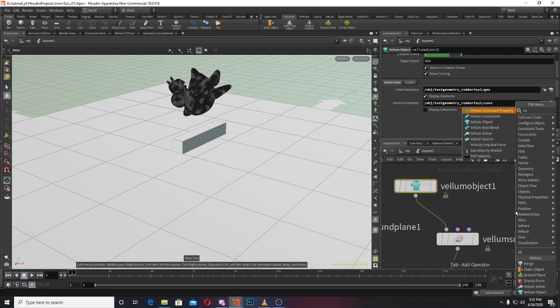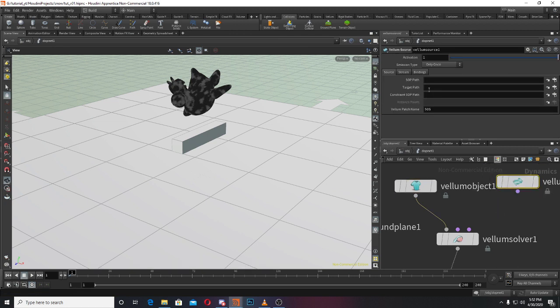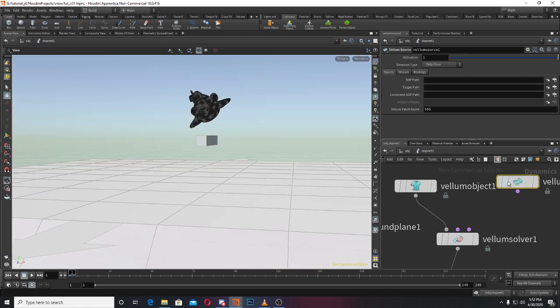But if I use a Vellum source, and I use swap path and constant same path, then it will be a stream like we are doing with points, but that is so heavy for now, and I'll show you with some example later.